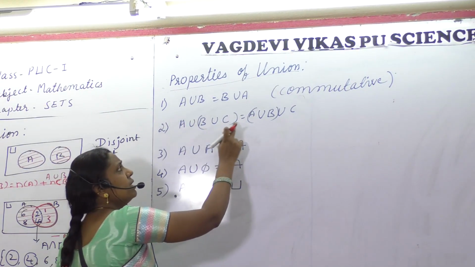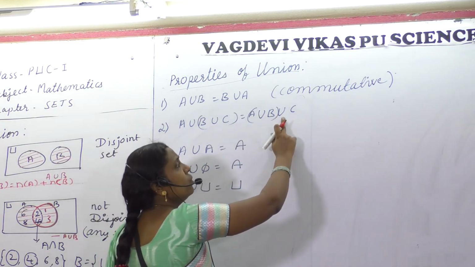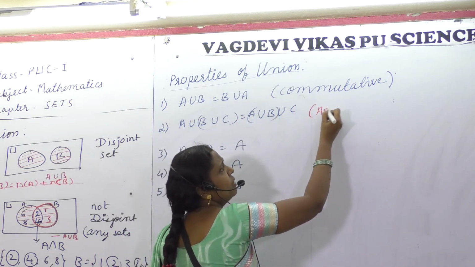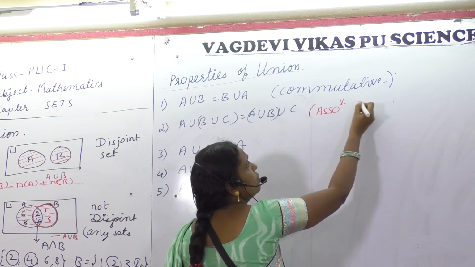A union B union C equal to A union B union C. So this one is associative. Associative law also holds good.